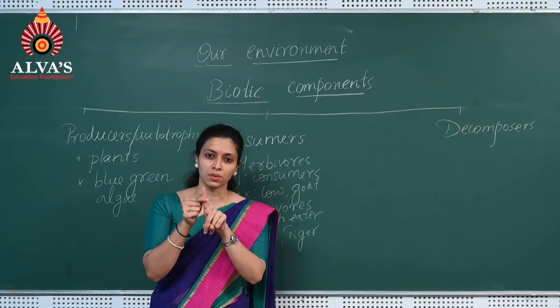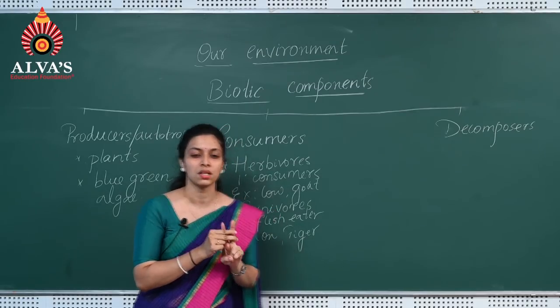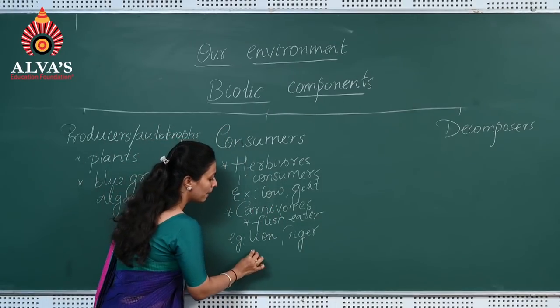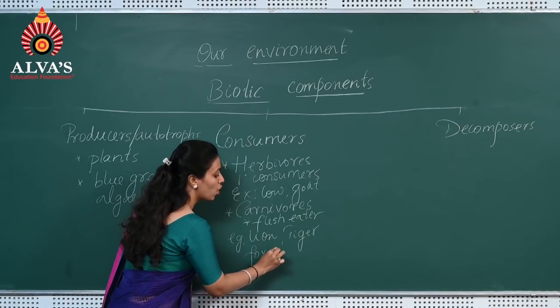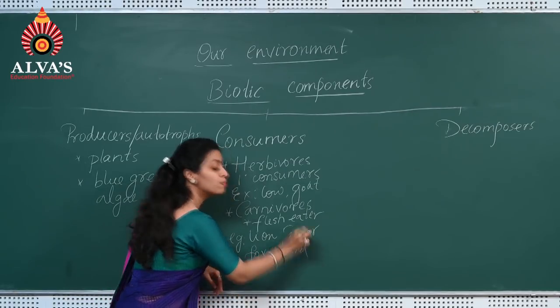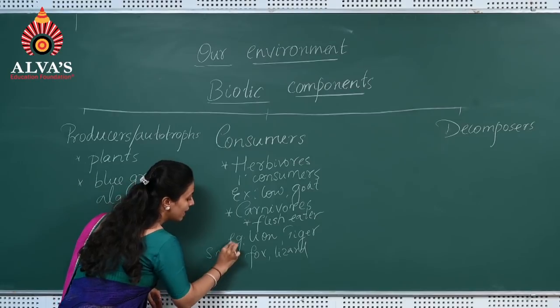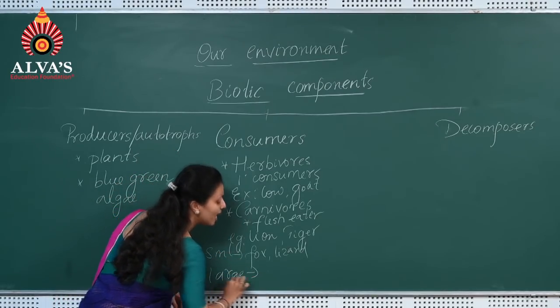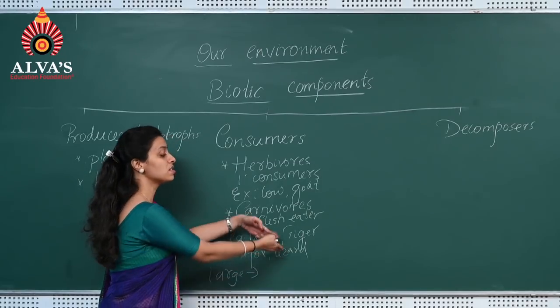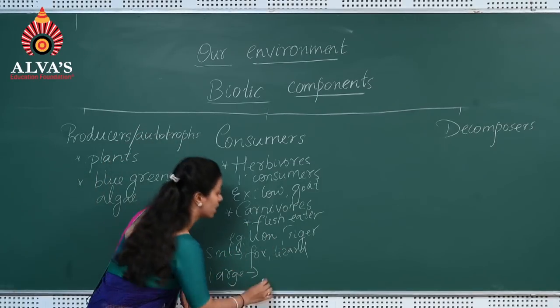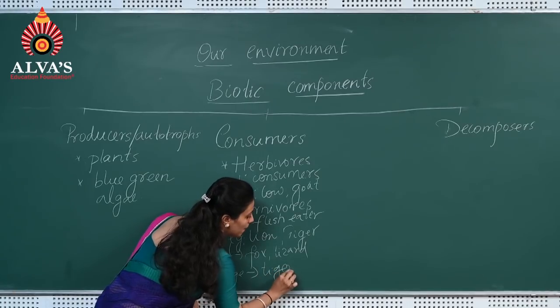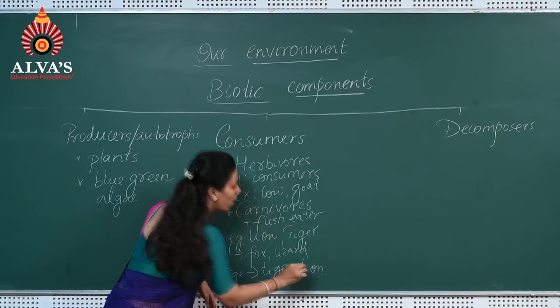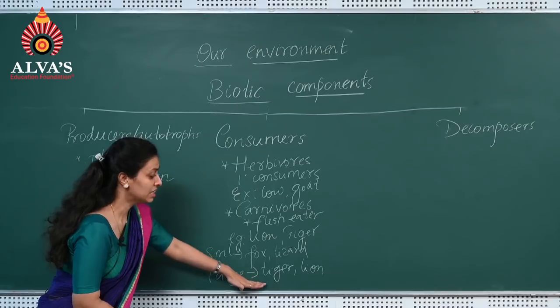One is small carnivores and one more is large carnivores. Small carnivores are fox or lizard. And the next category is large carnivores. Large carnivores feed on these small carnivores, and the examples are tiger, lion. All these are called tertiary consumers.